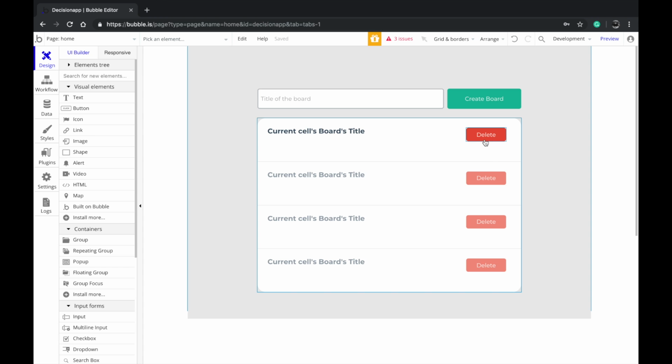Now there's one more. What I'm doing here is organizing all my decisions inside a set of boards, or you can call it projects. I called it board because I take decisions even for my personal life. It's not necessarily only for projects.